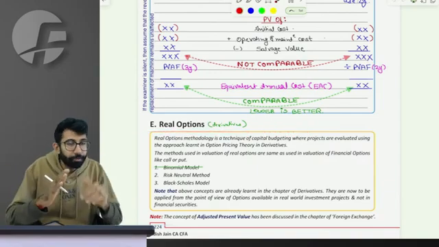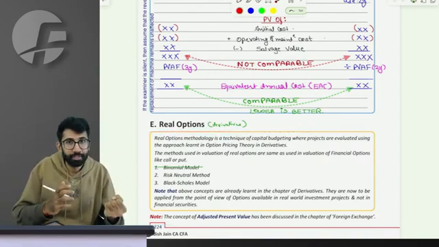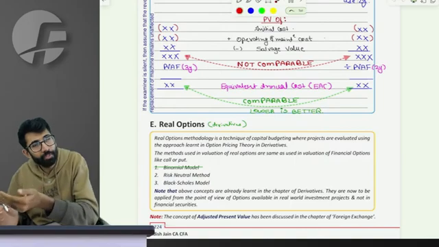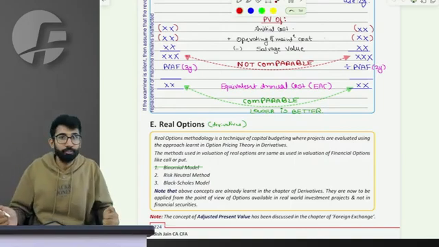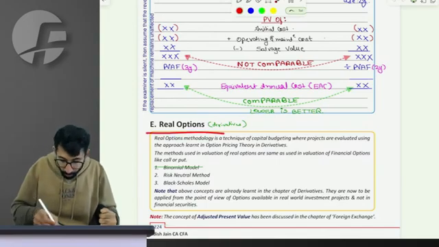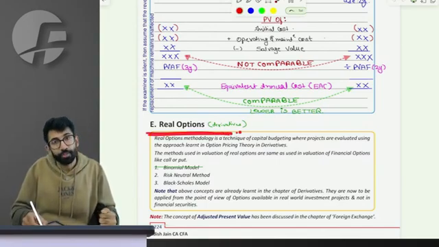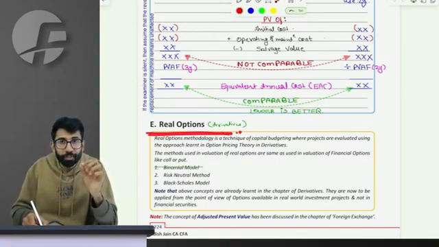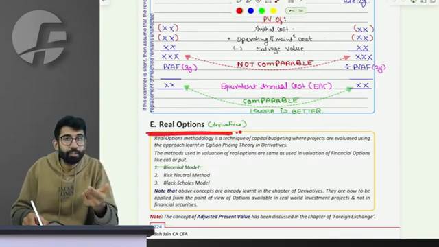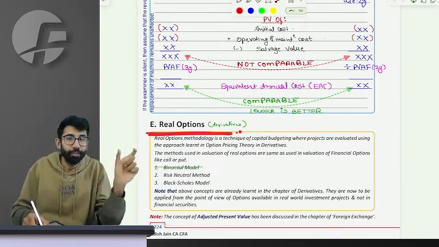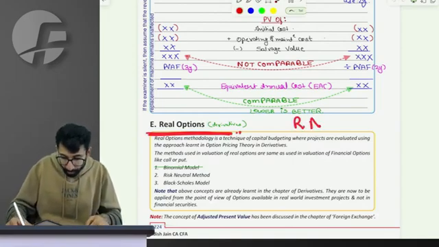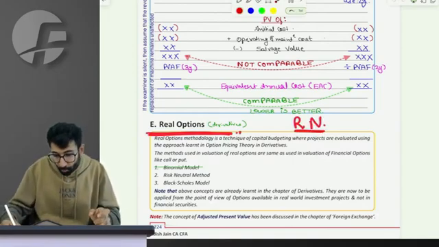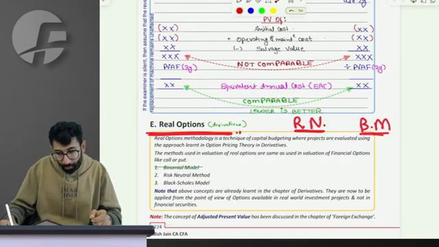Things are relatable. You invest in a share, you earn dividend as cash flow. You invest in a capital budgeting project, you earn whatever cash flows from that project. So how do you value the real option? Only after you are clear with the concepts of derivatives, which I have covered in the derivatives video, can you discuss this, in which we have to understand just two models, the risk neutral model and the binomial model.